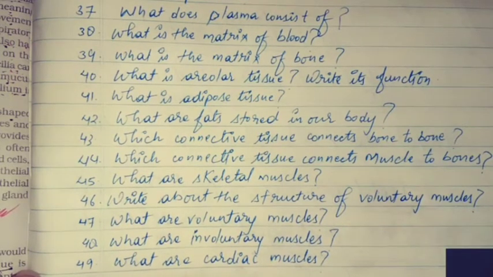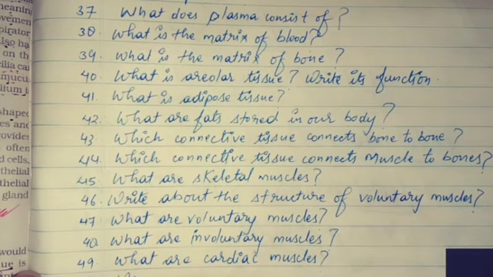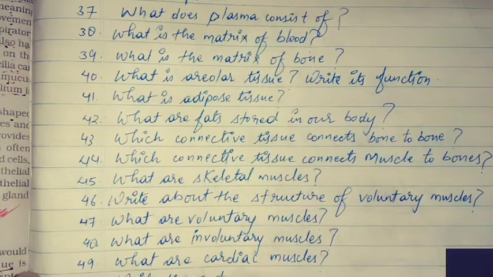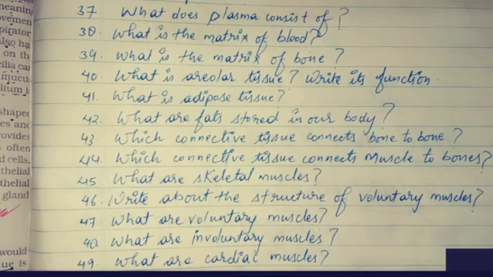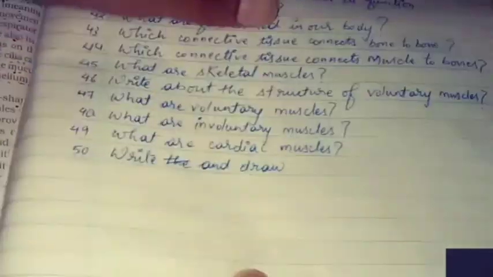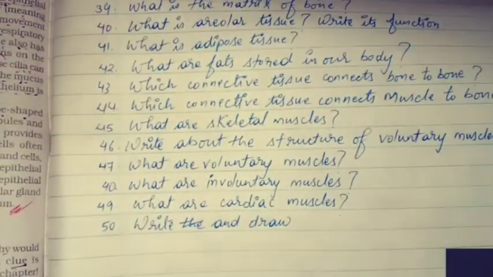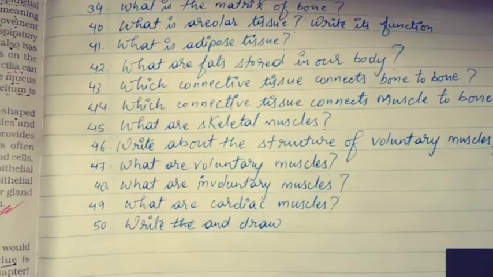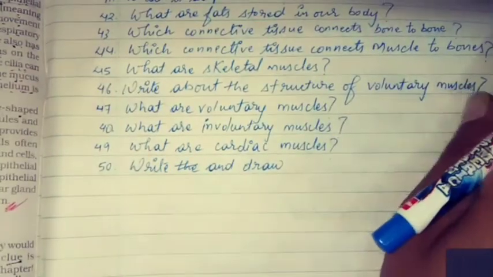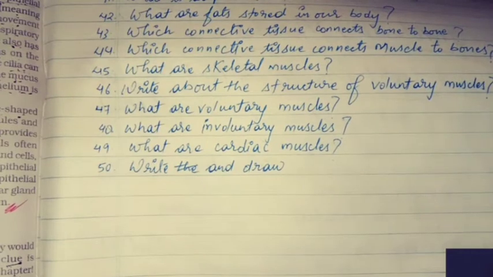50. Write and draw the structure of heart muscles. Just a second, I am working on that only. Now clear?